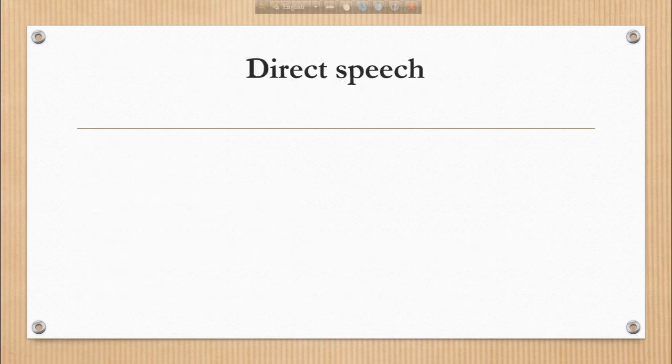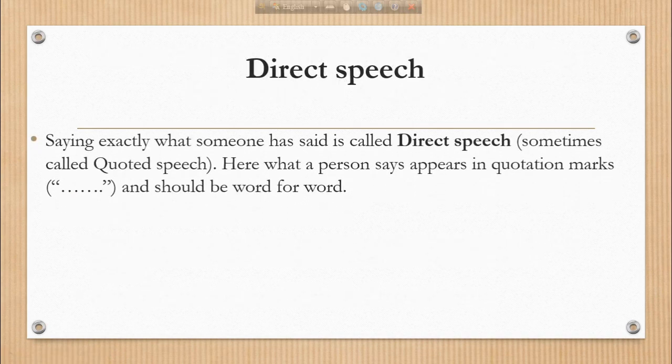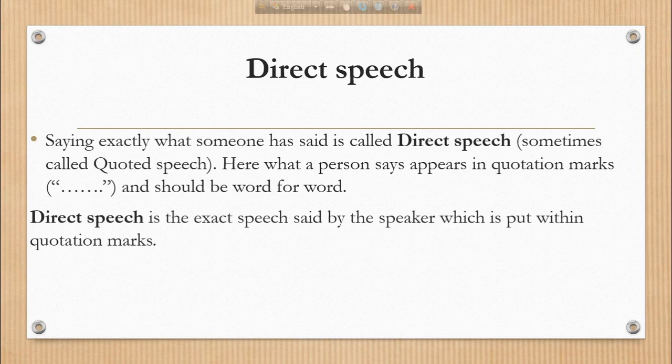So what is direct speech? Saying exactly what someone has said is called direct speech, sometimes called quoted speech. Here, what a person says appears in quotation marks and should be word for word. That means direct speech is the exact speech said by the speaker which is put within quotation marks.